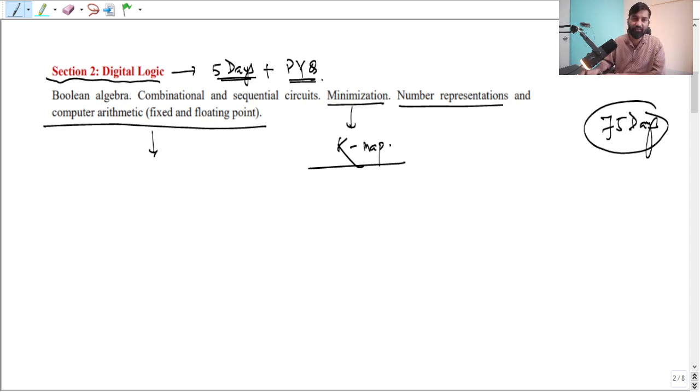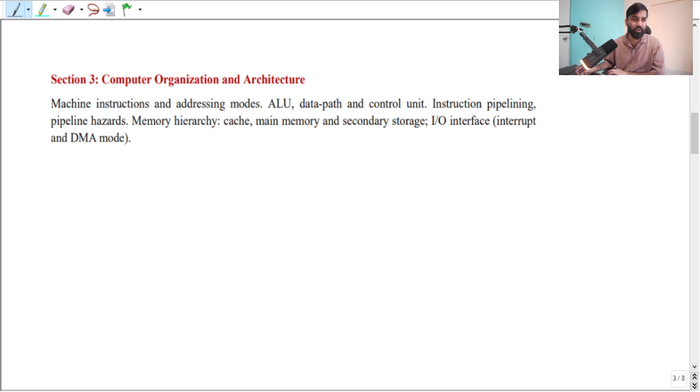Fine. The next subject is computer organization and architecture, one of my favorite subjects, which we call COA. Since it is very important, there are 5 chapters in total. As I teach this subject, what I found was that the questions asked are highly conceptual, and you can easily solve them. It is not difficult, like questions from pipelining and so on. So you can prepare this subject in 1 week. You can just give 7 days.